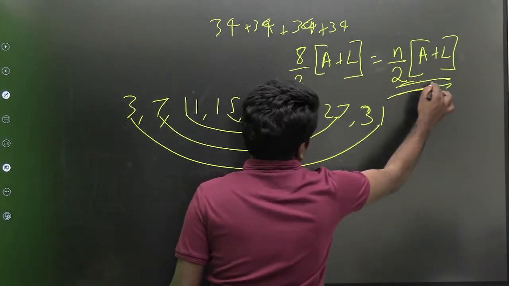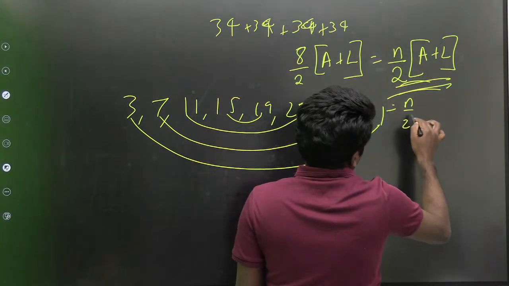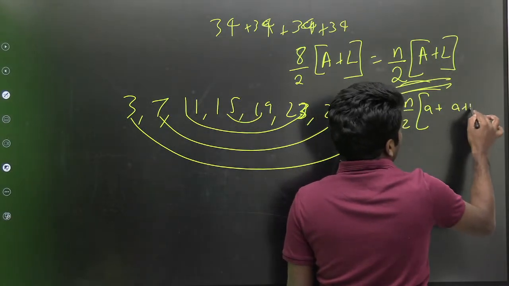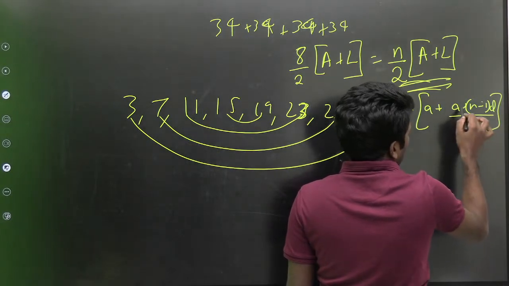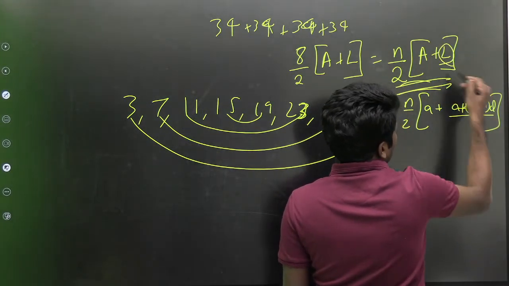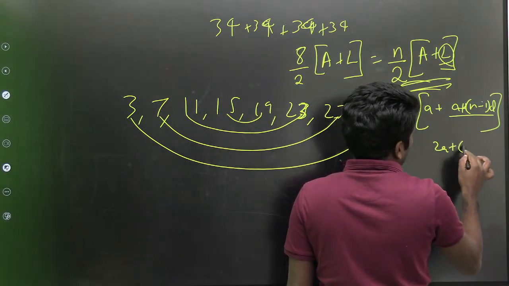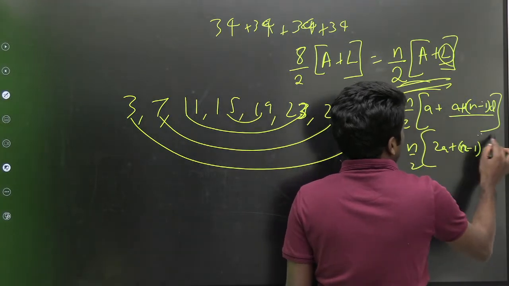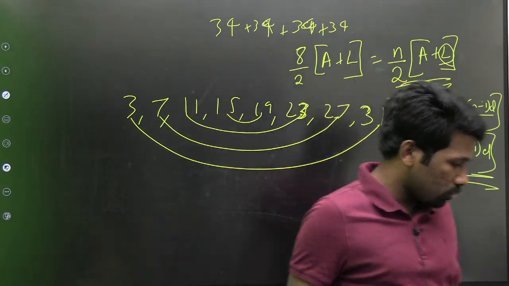How n by 2 into a plus l, and that a plus l I already told you. A means what? First term a, and l is a plus n minus 1 d. The nth term is a plus n minus 1 d. Now the last term means the nth term. So a plus a plus n minus 1 d is 2a plus n minus 1 d, that is n by 2 into 2a plus n minus 1 d. This is the formula. How to derive that formula is what I have shown you now.